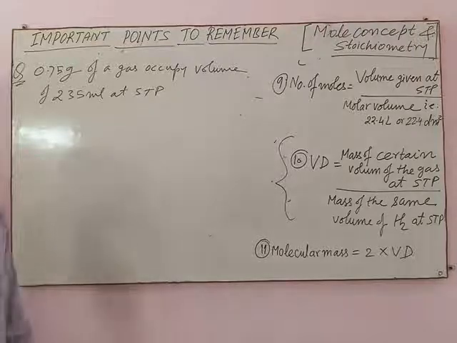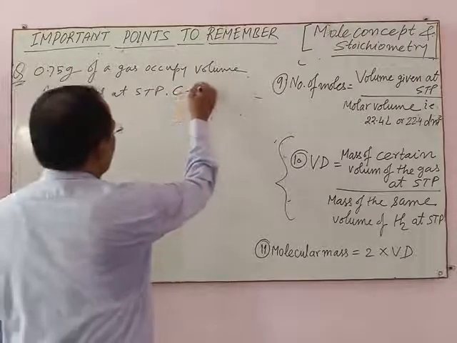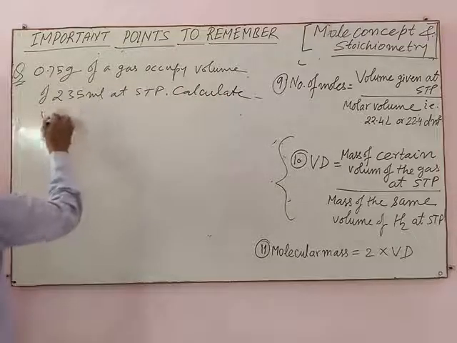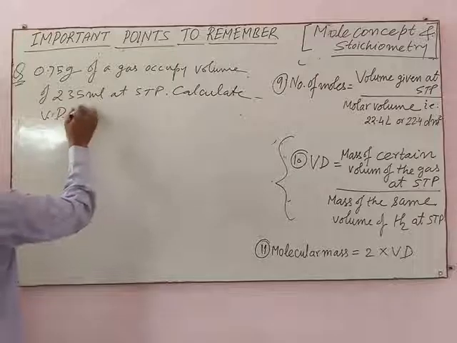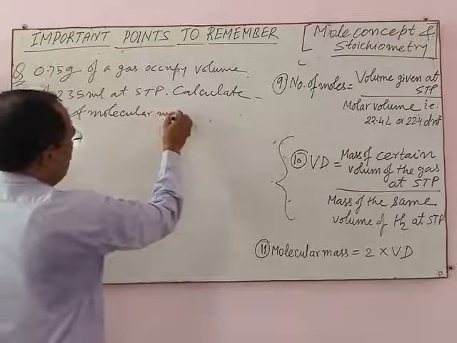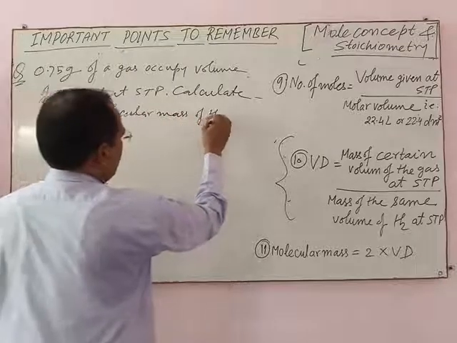Calculate the vapor density and molecular mass of the gas.